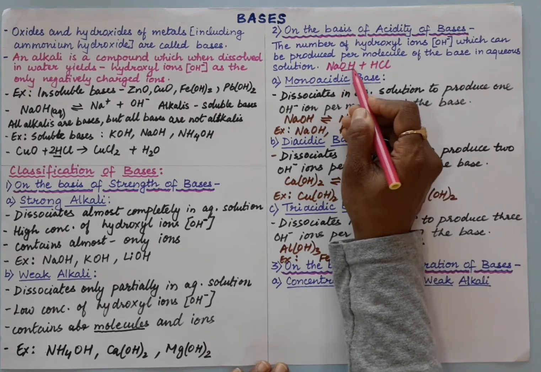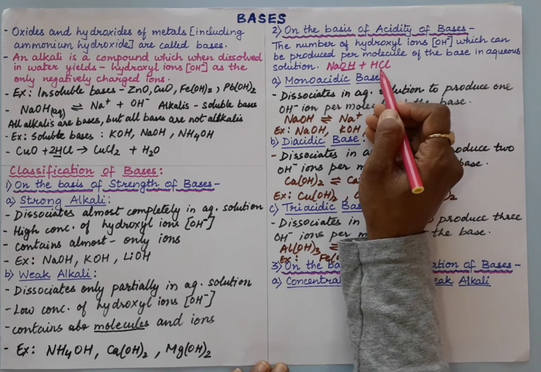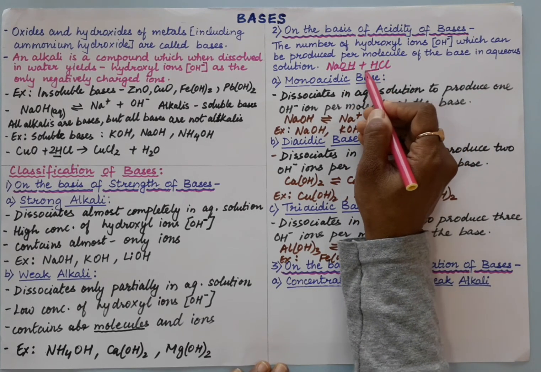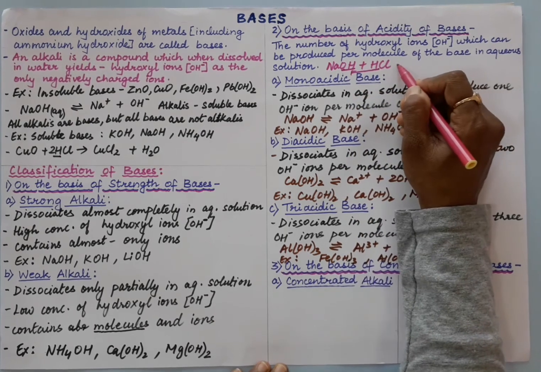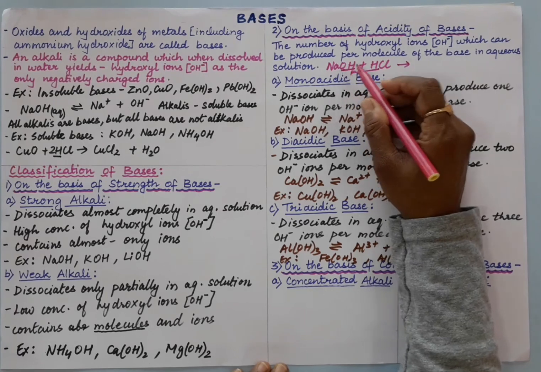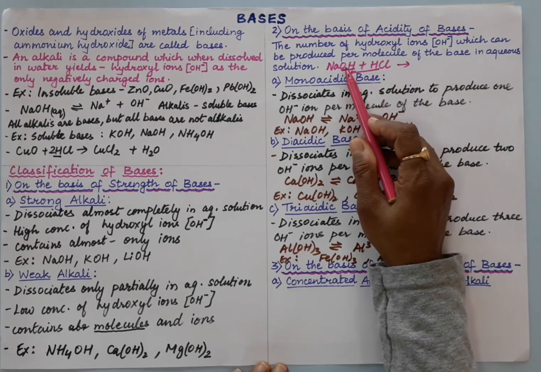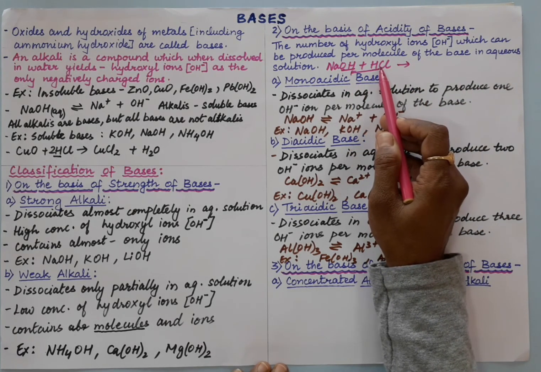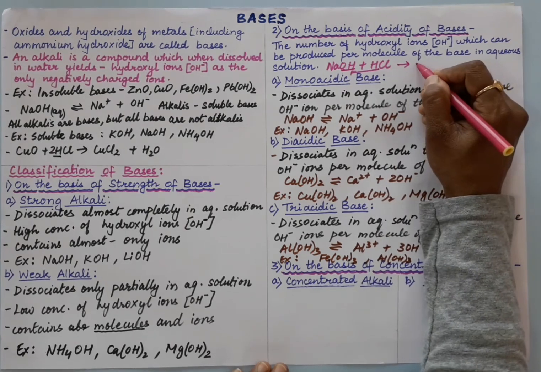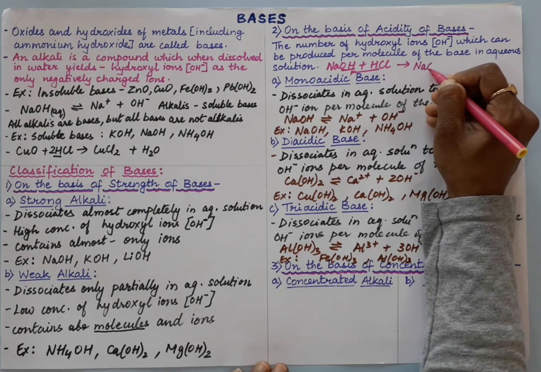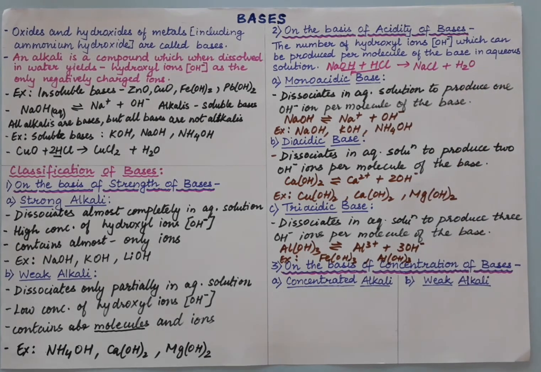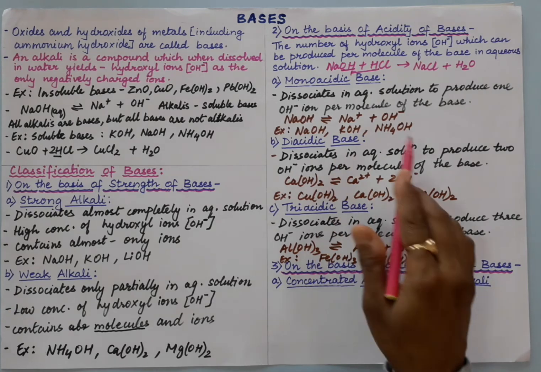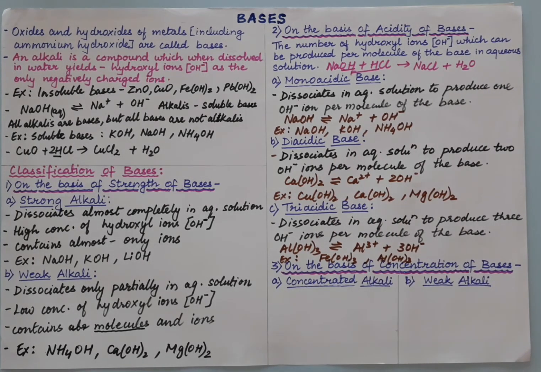Here only one OH is replaced by the acid. The negative radical of an acid is replacing one OH. So one OH is replaced, and the acid is replacing, and it is actually a base. So we are calling it a monoacidic base, right? So these are monoacidic base, diacidic base and triacidic base.